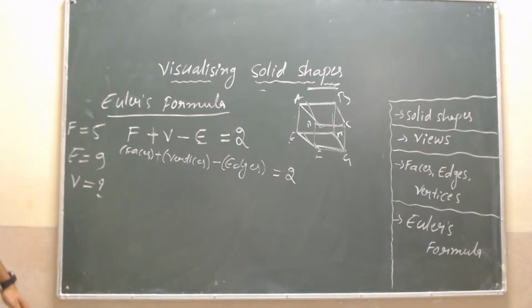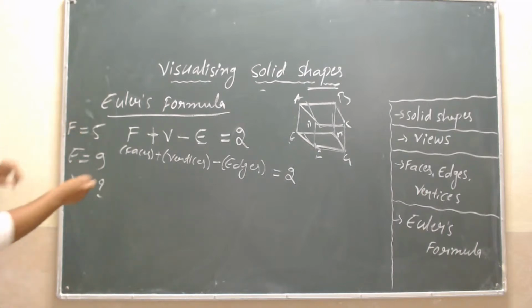Rajat, edges are 12? Yeah, that is the previous one. Bharat, vertices are 12? Bharat, check it once, and Vaishnavi, check it once.